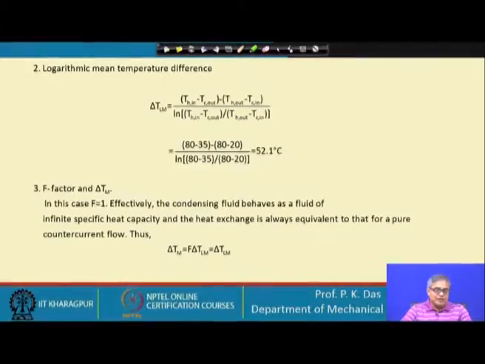So, that is what has been written. In this case, F is equal to 1. Effectively, the condensing fluid behaves as a fluid at infinite specific heat capacity, and the heat exchange is always equivalent to that of a pure counter current flow. Thus, we have got this kind of relationship. This is very important, and you can note this.